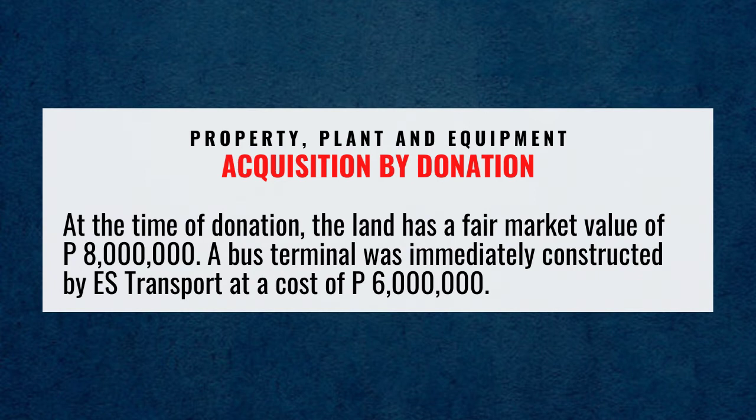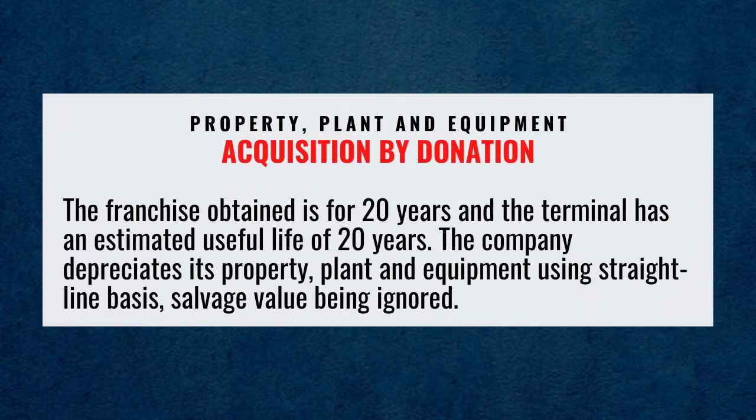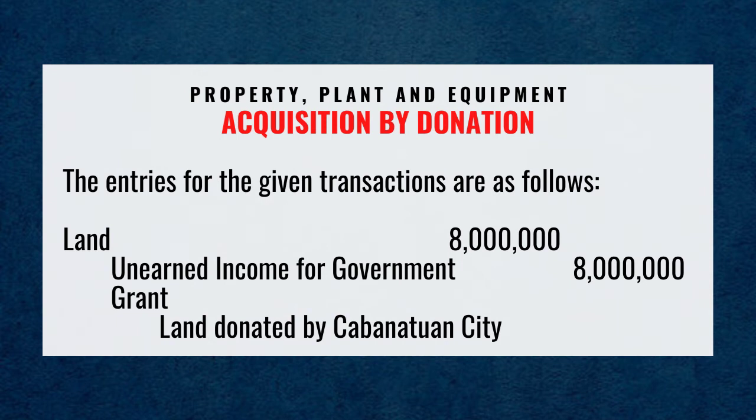A bus terminal was immediately constructed by ES Transport at a cost of 6 million pesos. The franchise obtained is for 20 years and the terminal has an estimated useful life of 20 years. The company depreciates its property, plant, and equipment using the straight-line basis, salvage value being ignored. The entries for the given transactions are as follows.